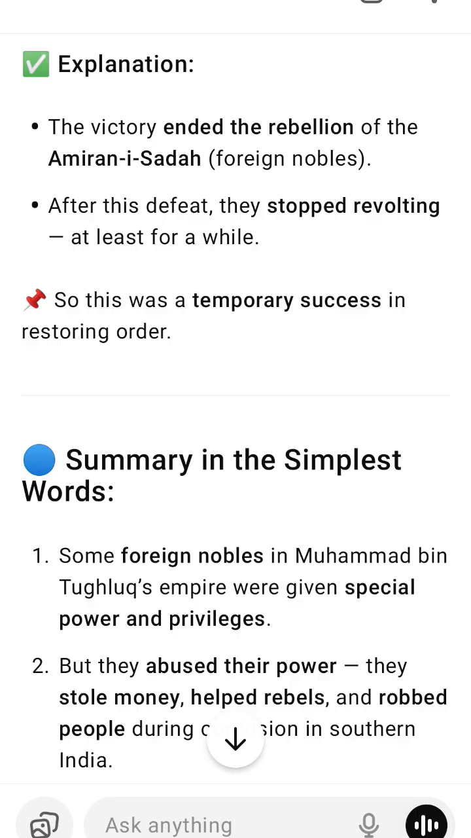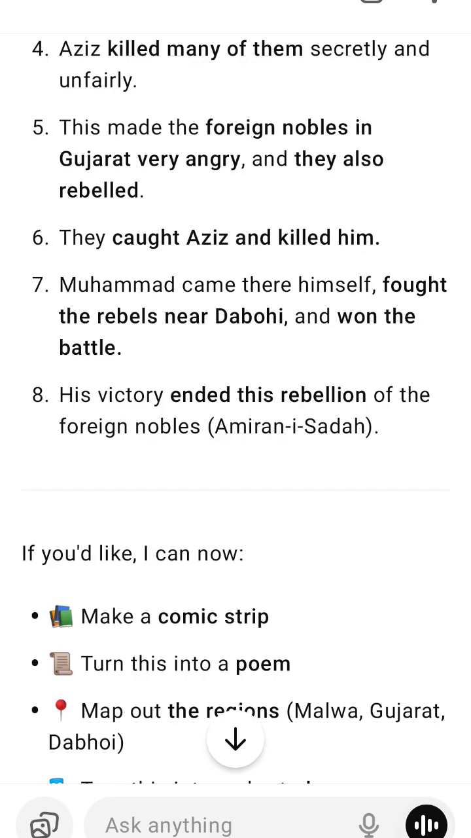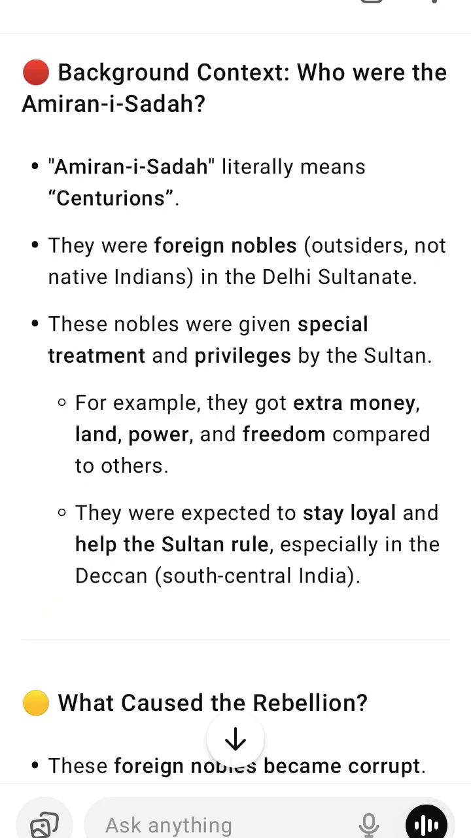He ordered a strong officer, Aziz Kumar, governor of Malwa, to take action. Muhammad said, "Punish these foreign nobles." Aziz followed the order, but with betrayal and trickery. He invited the nobles in a friendly way, then killed many of them suddenly, without warning or trial.